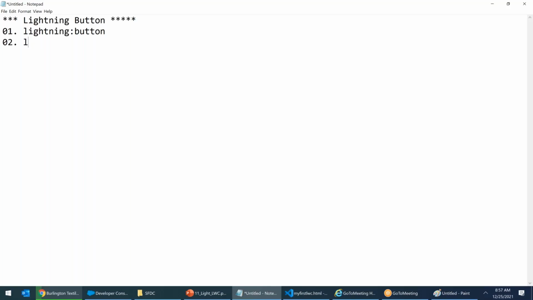Lightning button icon, all small, no caps, and I is capital. Third one, lightning button menu.